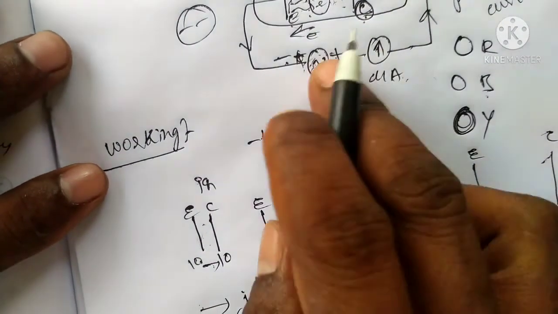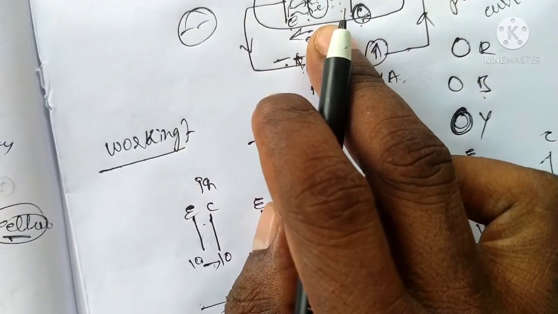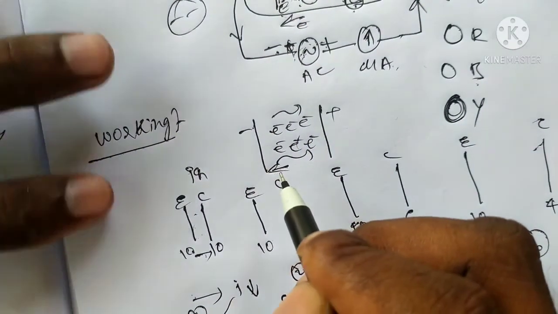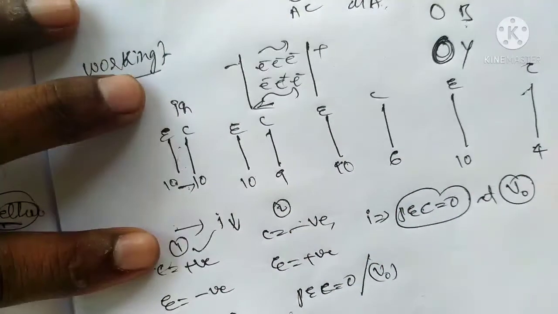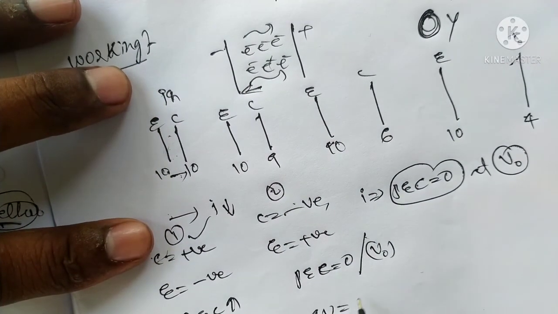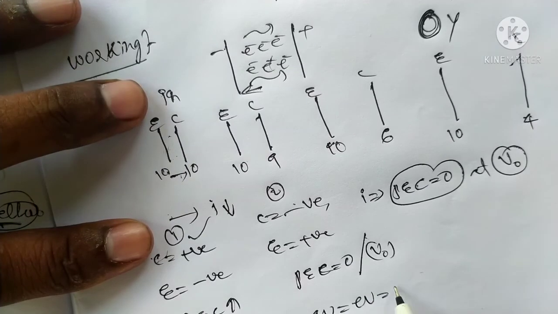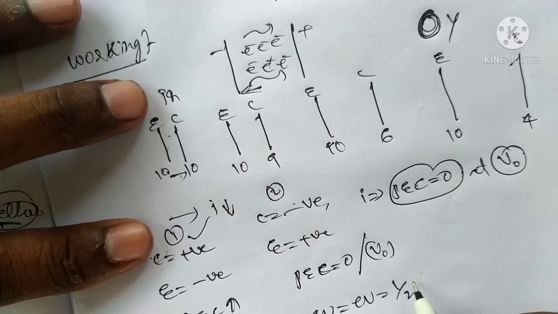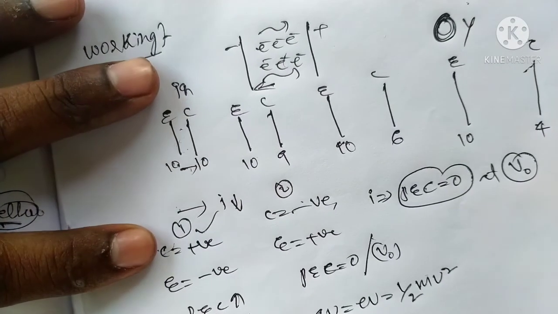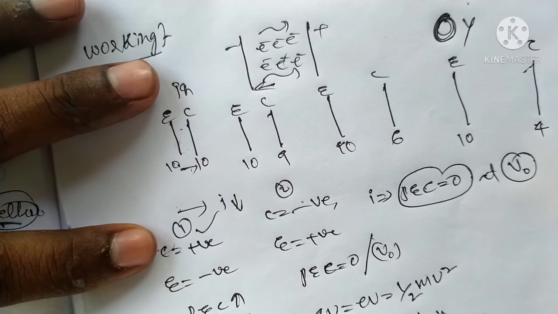Now we can apply the negative potential. There will be some work done as the electron flows in this direction. This work is equal to QV. That is, eV is equal to the kinetic energy of the particle. So eV0 is equal to half mv squared.